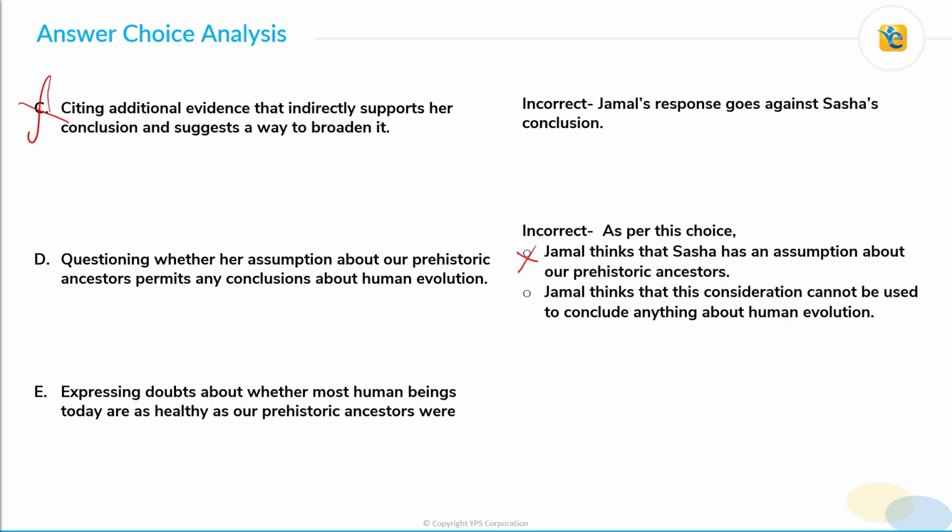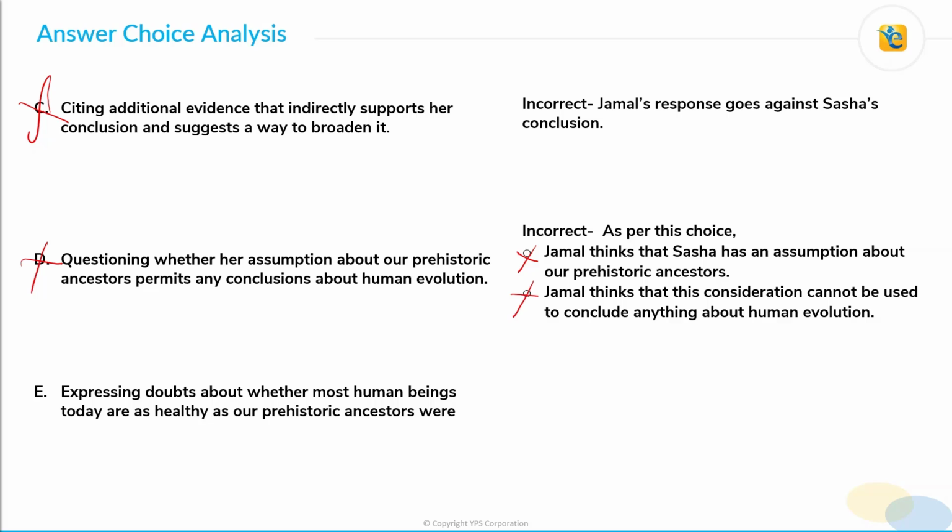The second thing is that Jamal thinks that this consideration cannot be used to conclude anything about human evolution. Now, that is not what the passage says. Jamal thinks that Sasha's conclusion is not valid for everyone. However, he does not question whether Sasha's consideration can be used to arrive at any conclusion at all. So, the second part is also incorrect. And hence, we can reject choice D for two reasons.